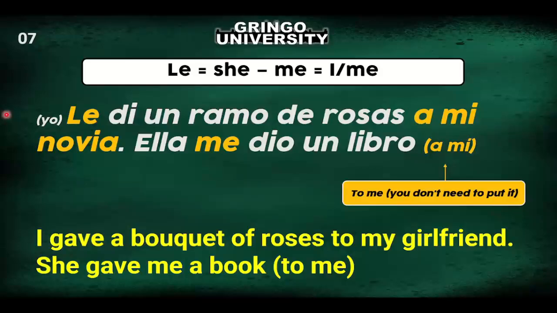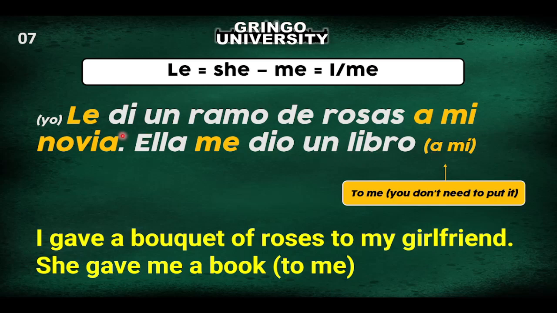A mí. So, le di un ramo de rosas. I have to explain this le. A mi novia. Okay. This le is for my novia. She was the recipient of me doing the action of giving. And she gave me a book. A mí. She gave me a book to me. So I don't have to say to me because it is implicit in the sentence. And it's obvious that the book is for me.